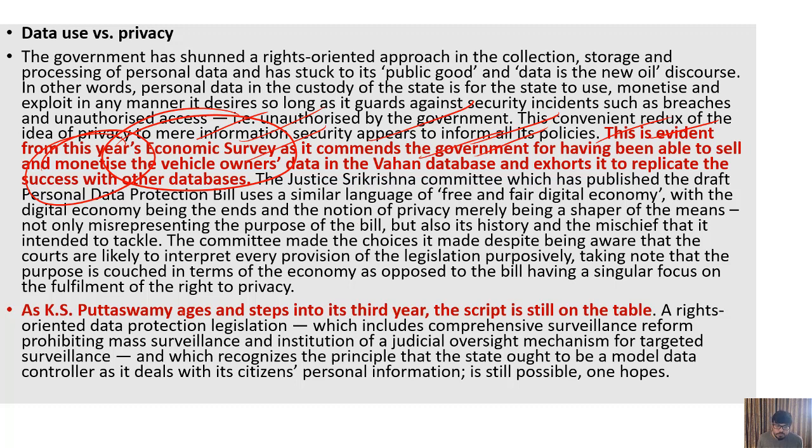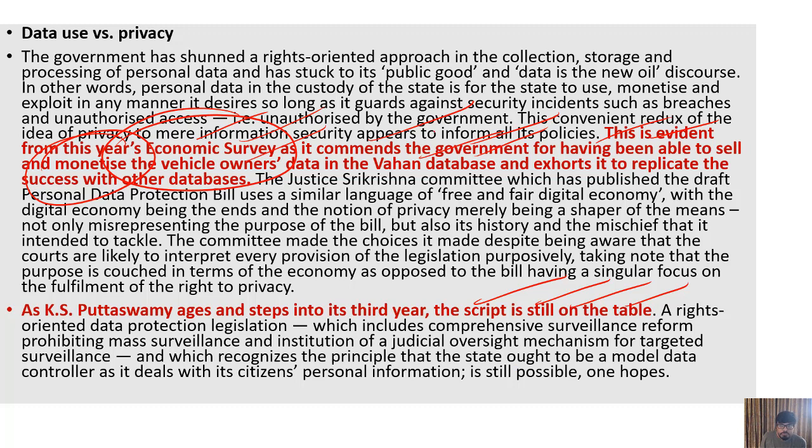Okay, so the script is still on the table, and they have not finally decided about those provisions, and we are still to have a data protection law and the cyber law. And that is also a very questionable thing, why it is being delayed, because every day we need those things, and there is no discussion on them. We have discussion on every nonsensical issue, but we are not having any discussion on these mainstream media channels regarding these sensitive topics. So that's why these questions are raised.